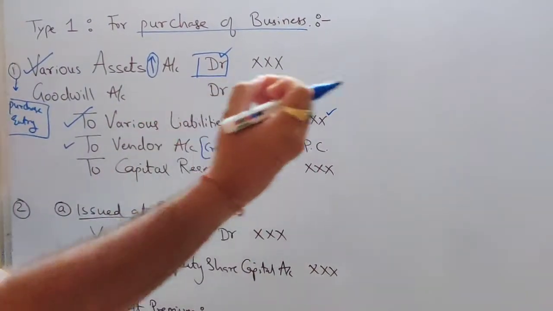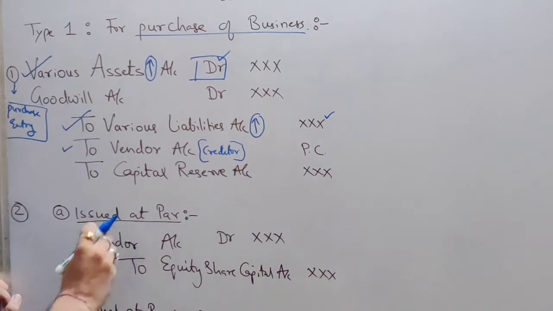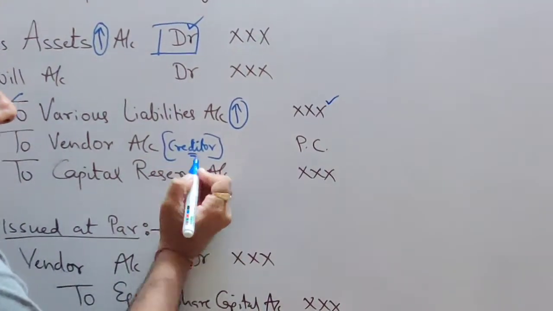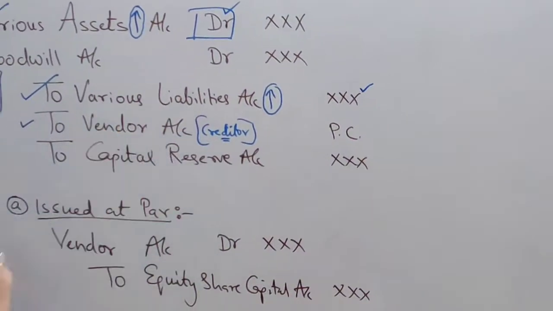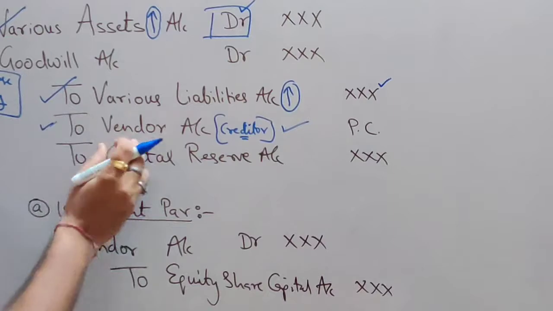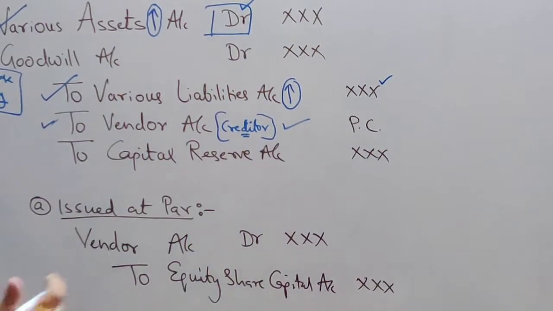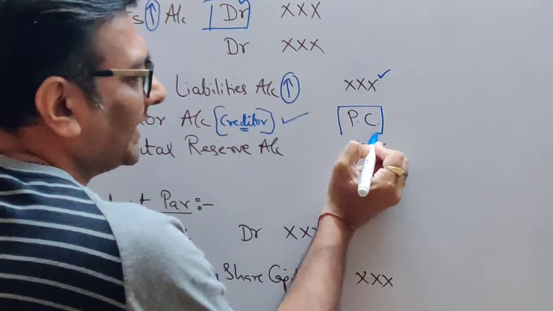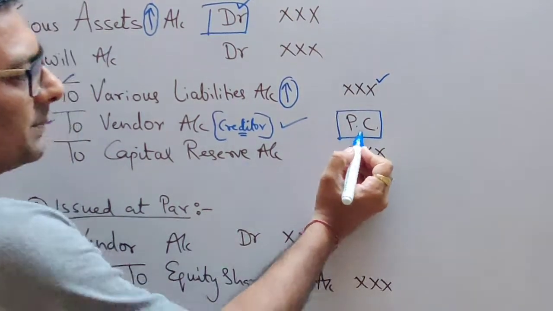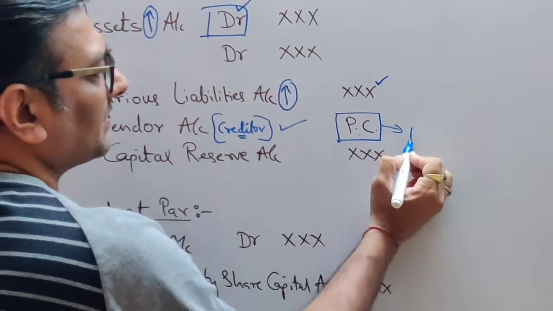Why? Because I have to pay him money. I owe him. So if I owe him, he is a creditor, and creditor again is your liability. So it will be credited. So hope you have also understood why the vendor is credited here. And you will be crediting the vendor with the PC amount. Now you know what PC is. PC means purchase consideration.